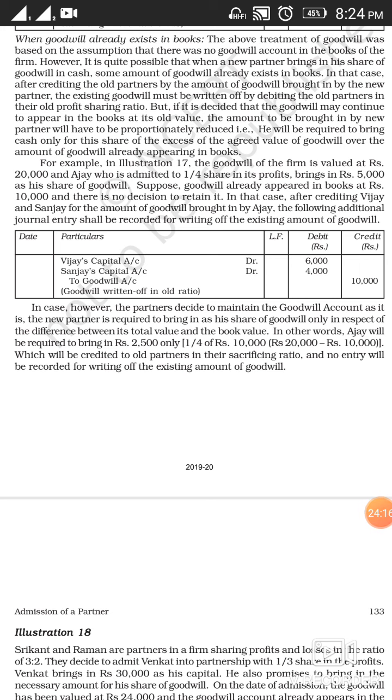Now the above example that we have solved is on the assumption that there is no existing goodwill in the firm, which means there is no goodwill in the books of accounts. So whatever new goodwill will be valued, the same is going to be treated.